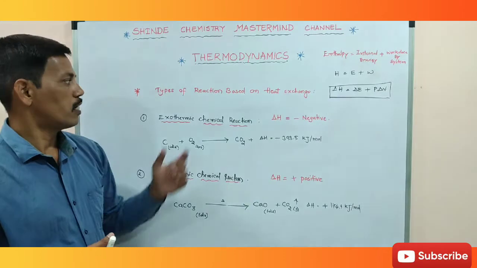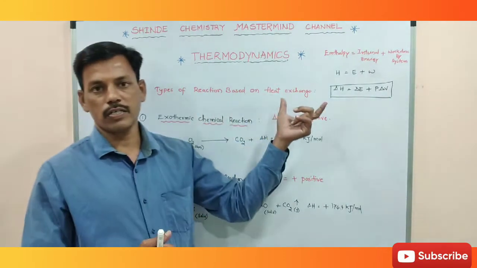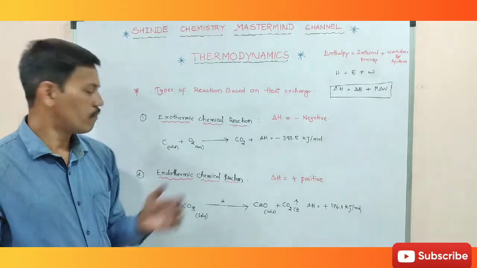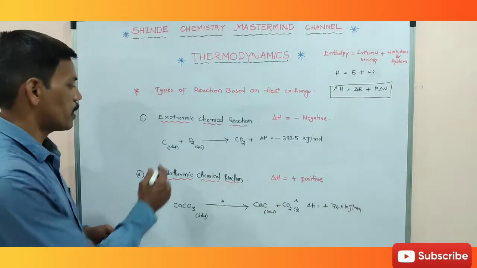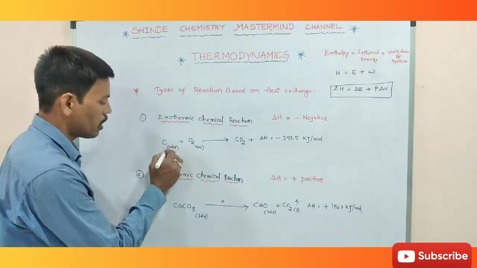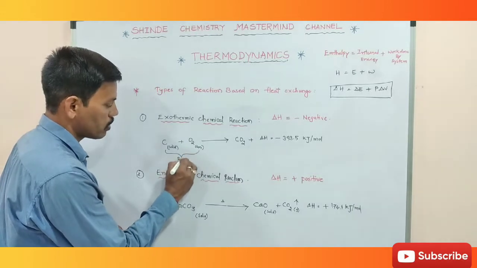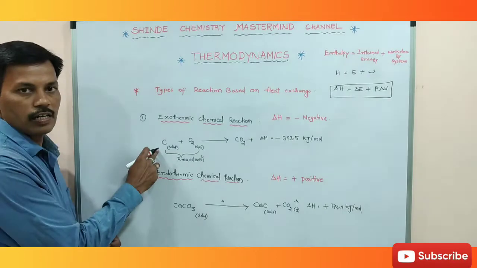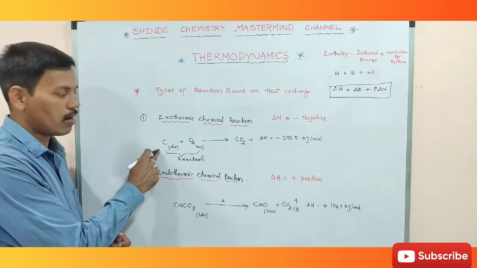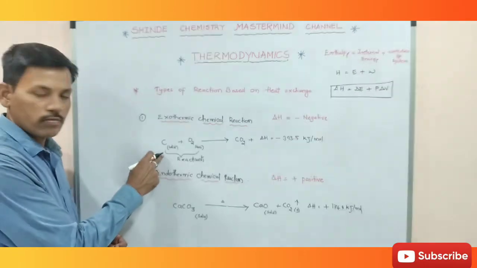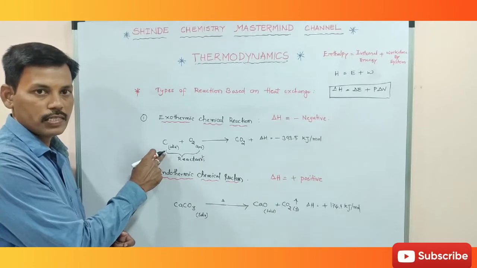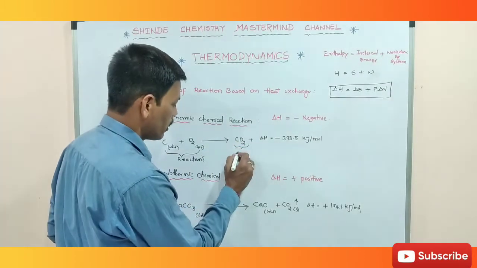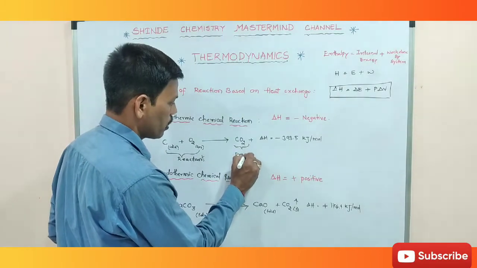Now in these chemical reactions, carbon and oxygen are the reactants. The reactant enthalpies are greater compared to product enthalpies. This one is the product.